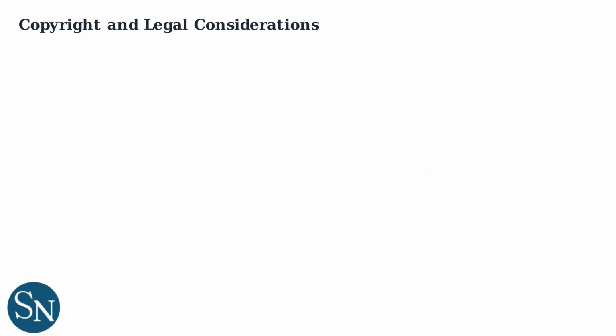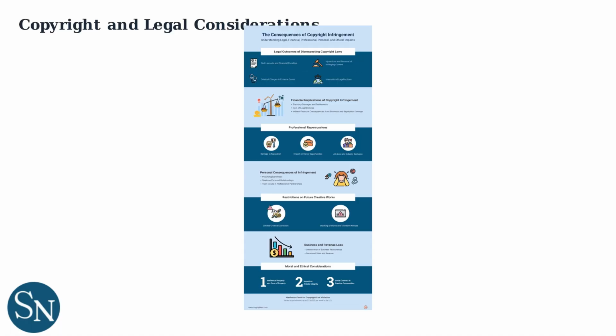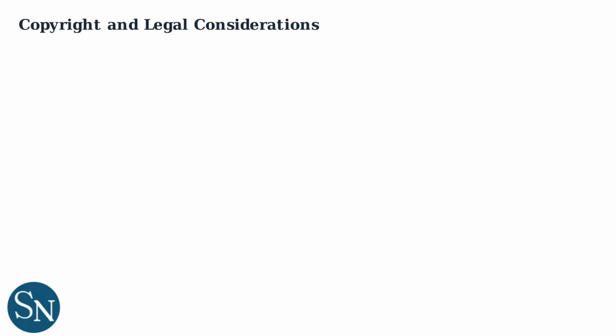To avoid these issues, always use royalty-free music from CapCut's library or obtain proper licenses for any copyrighted material you want to include. A music license agreement provides legal permission to use specific tracks, outlining terms for usage rights and any required payments. Copyright infringement can lead to various consequences, including legal penalties, financial fines, and professional setbacks. Always verify permissions before using any music. Remember, avoid using copyrighted music unless you have explicit rights to it. This protects your work and ensures compliance with digital content laws.